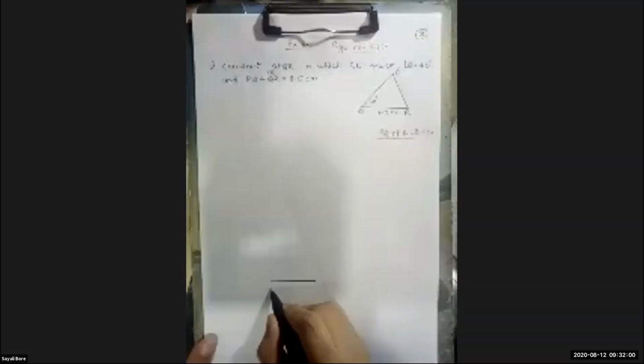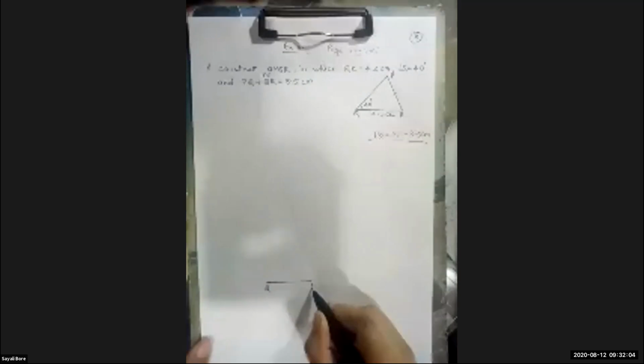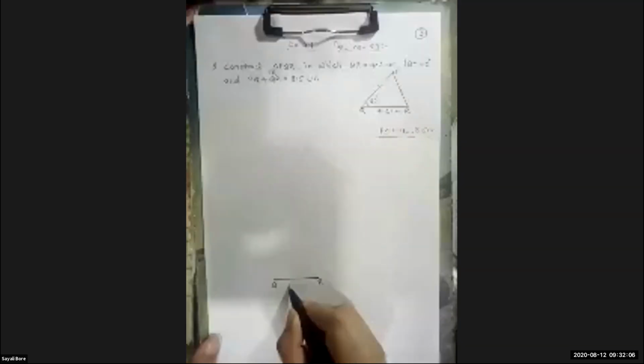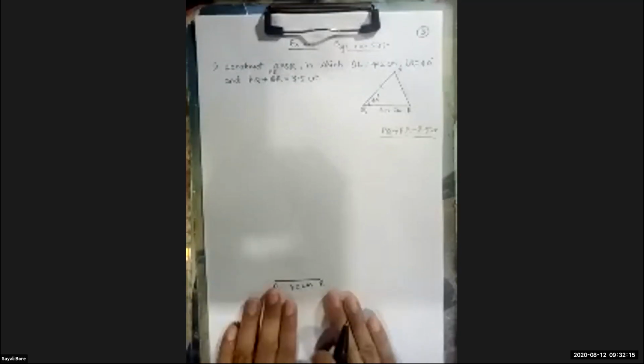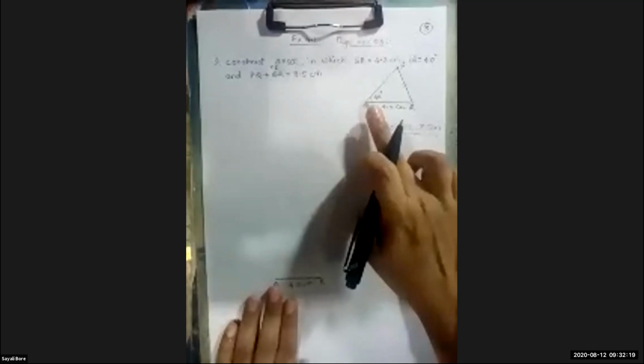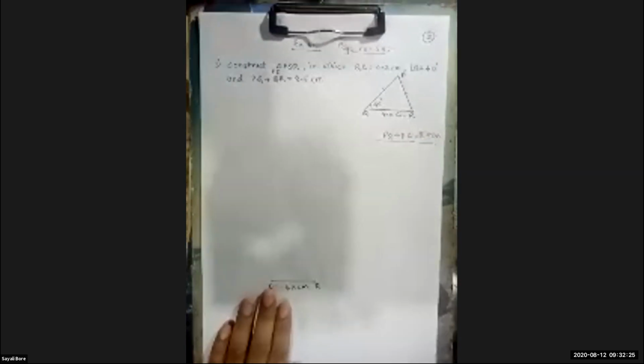This is the base QR, and the measurement of it is 4.2 centimeter. Okay, now this base is ready. What is the next step? That is the angle Q, adjacent angle. And the measure of the adjacent angle is given as how much? 40 degree.